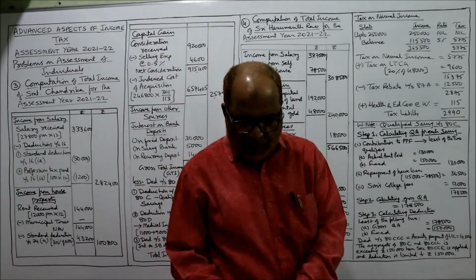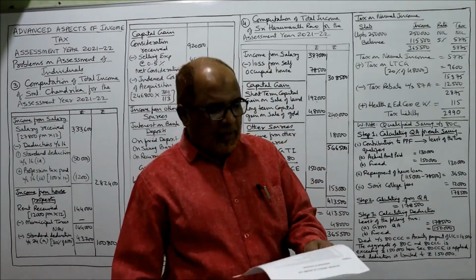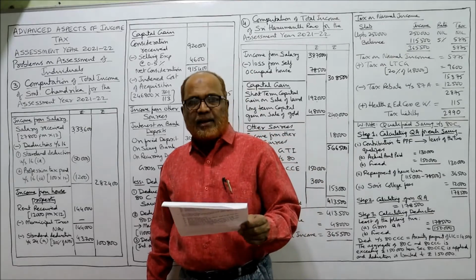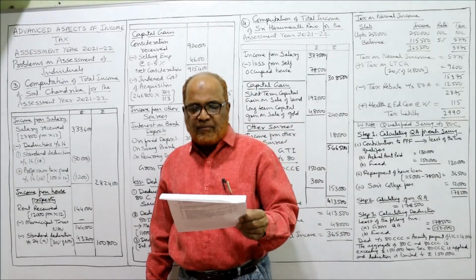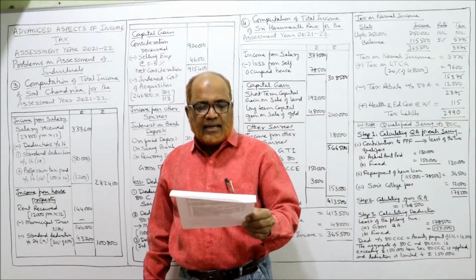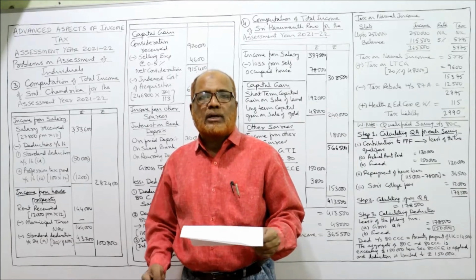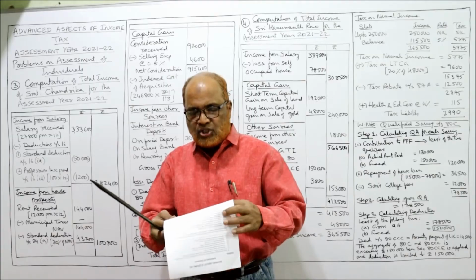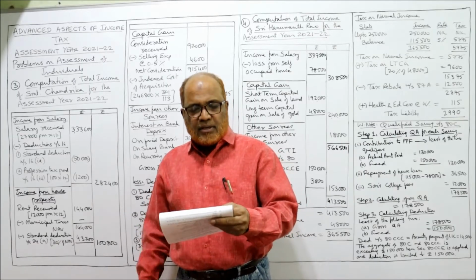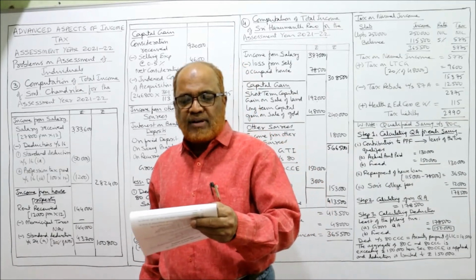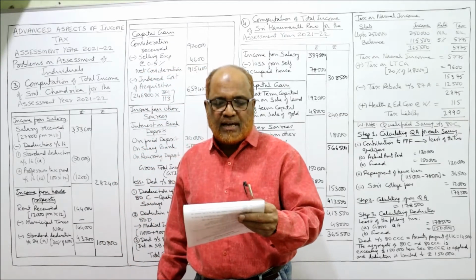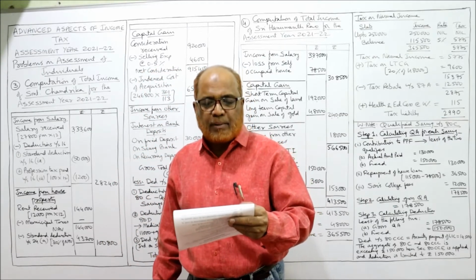Come on, see the third problem. Problem number 3. The following particulars relate to Srimati Chandrika for the previous year 2021. Calculate total income. So only we have to find out the total income of Srimati Chandrika. Salary received 27,800 per month. Profession tax paid 100 rupees per month.